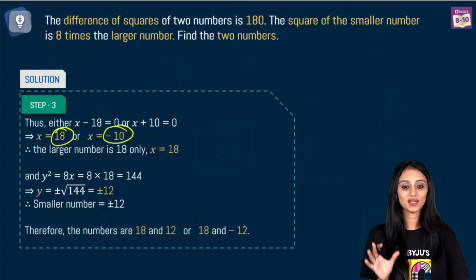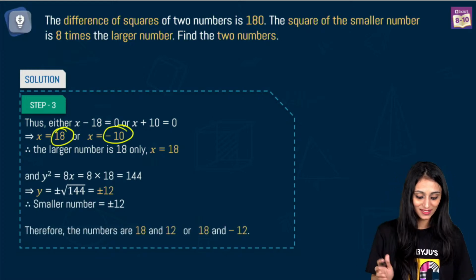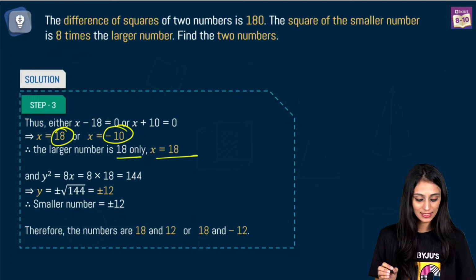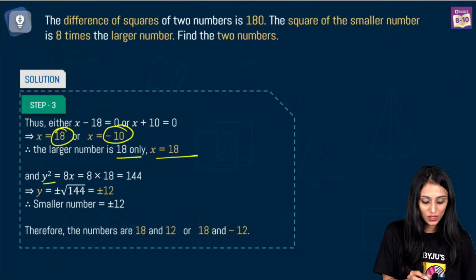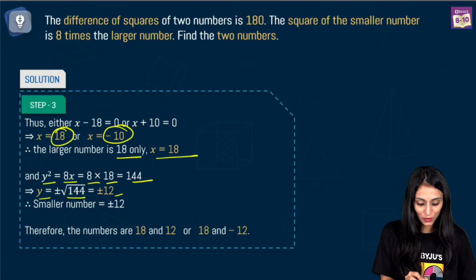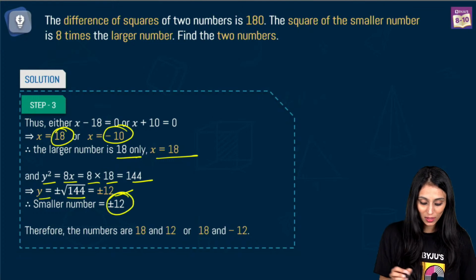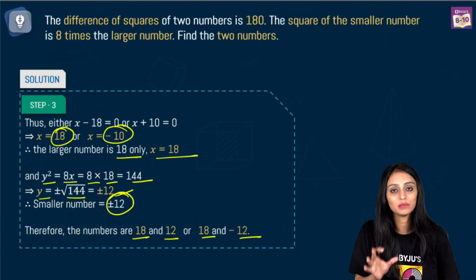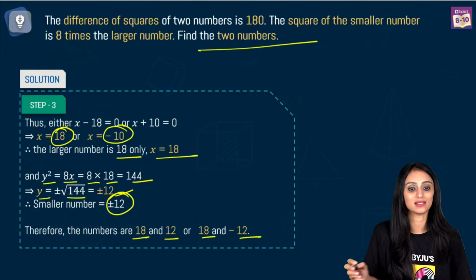This time we are talking about numbers. Right. See, understand this thing. So the larger number obviously that's 18. That says 18. x is 18. So y square is equal to 8x. So I'll say 8 times 18 is 144. So y square is 144. So y would be plus minus square root of 144. You get plus minus 12. So the smaller number can have these two values. That means possible values are 18 and 12, 18 and minus 12. This time a negative number can be considered. We were talking about numbers, right?